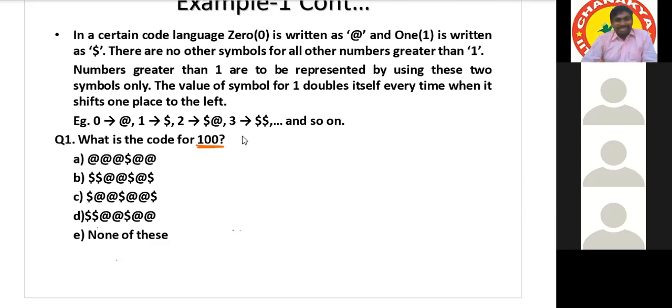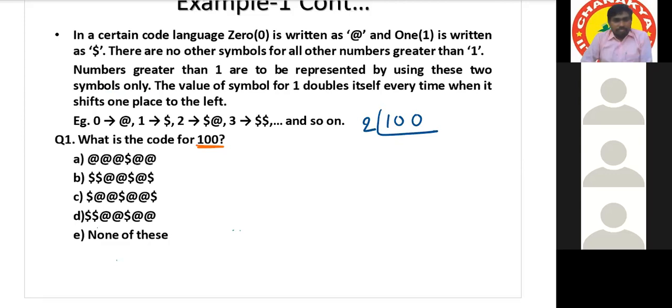Okay, Piyush, one minute. Everyone, do this. Sir, I got the answer as dollar, dollar, dollar, at the rate, dollar, at the rate, at the rate.